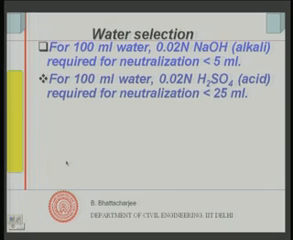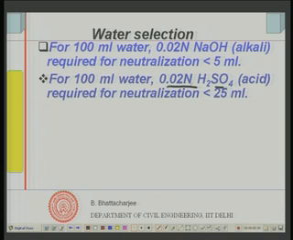Similarly, for alkalinity I have a test. When I neutralize 100 milliliter of water with 0.02 normal sulfuric acid, I should not require more than 25 milliliter. So, the amount of 0.02 normal sulfuric acid required for neutralization should be less than 25 milliliter. That means it is properly alkaline. These are the two tests adopted in the code to ensure that the water is neither too acidic nor highly alkaline, and is within the bounds.